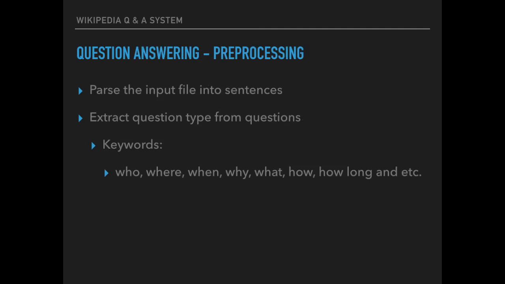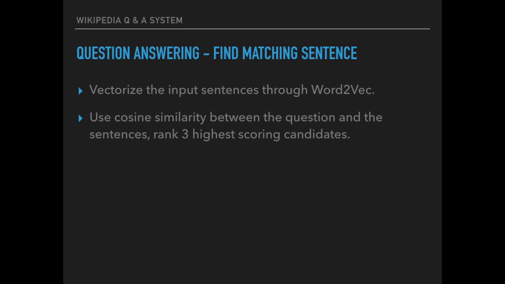As for the question answering, we first parsed the input file into sentences. Then we extracted question types by looking for the corresponding keywords, such as who, where, when, why, how, and how long. Then we used the original input file as the training data and vectorized the sentences through word2vec. We compared the sentence vectors with the question vectors and listed the 3 most similar candidates from the original file.